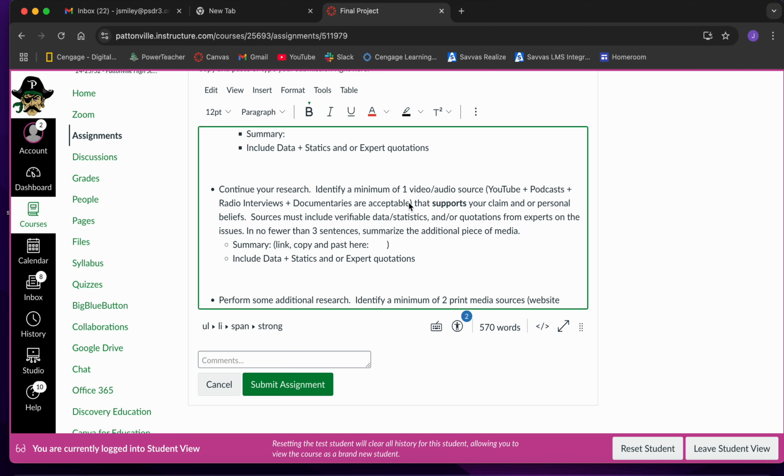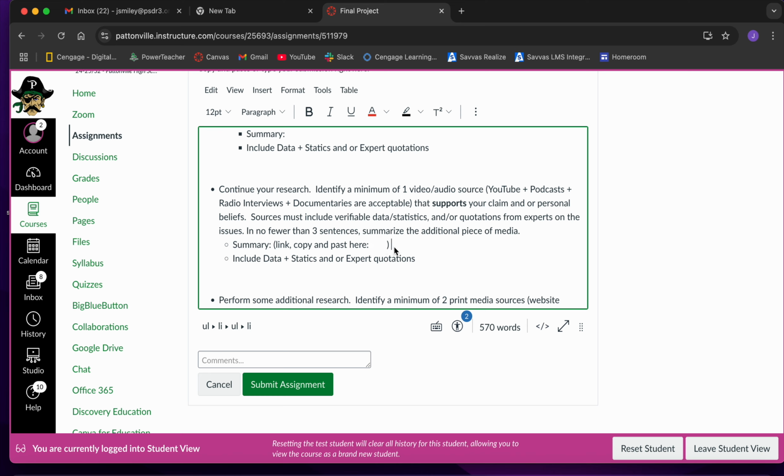Very similar to the print media sources, you guys need to embed the URL link. Now, if you're using like a Netflix documentary or an Amazon documentary or an Apple documentary or something where you're not going to be able to copy and paste a URL, just give me the title of the documentary and tell me which streaming platform you found it on, or if you watched it on a DVD, make sure that you put that there.